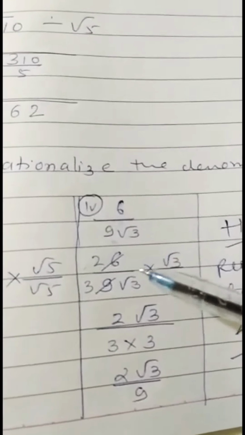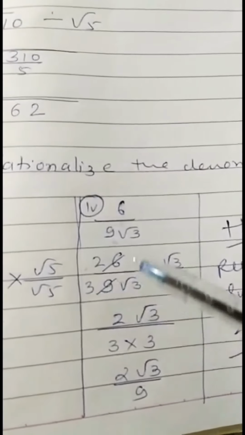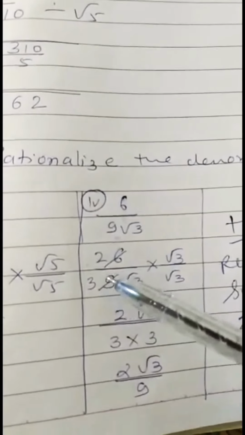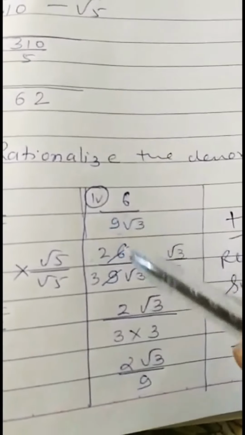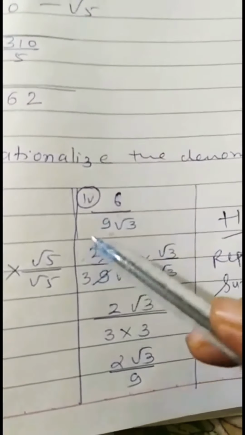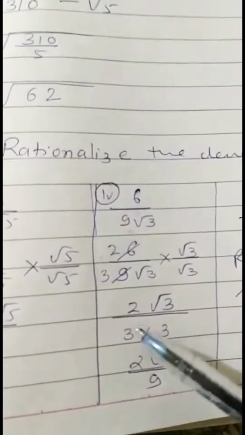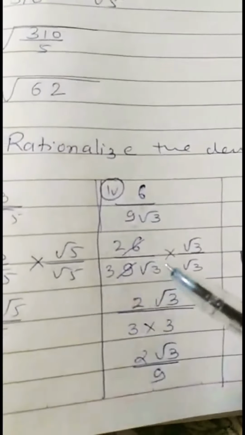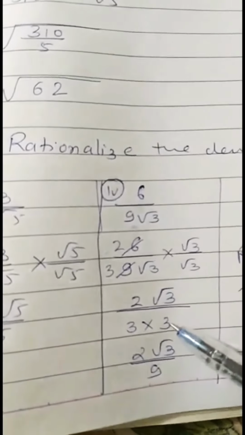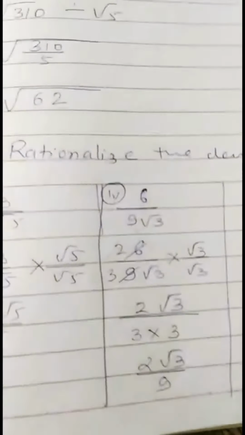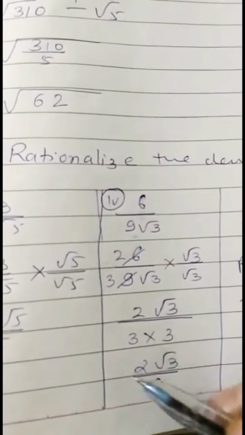Same, next sum: 6 divided by 9 root 3. Multiply and divide by root 3 upon root 3. 6 and 9 get divided by 3, so 2 upon 3 root 3. Root 3 into root 3 gives one more 3, so 3 into 3 is 9. There is no radical sign in the denominator, which means it is rationalized.